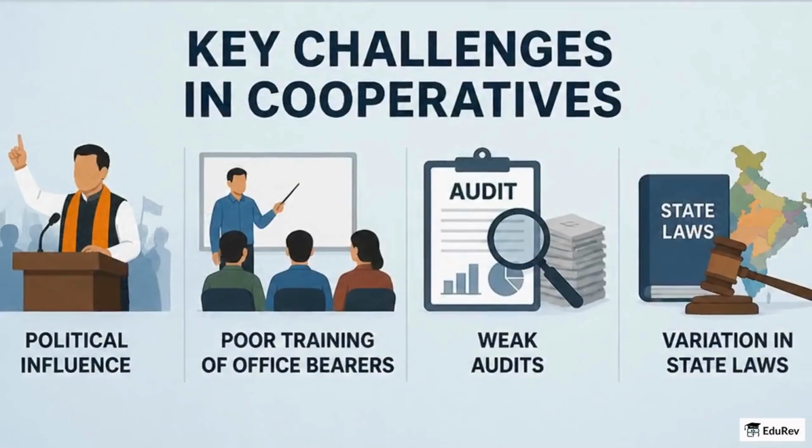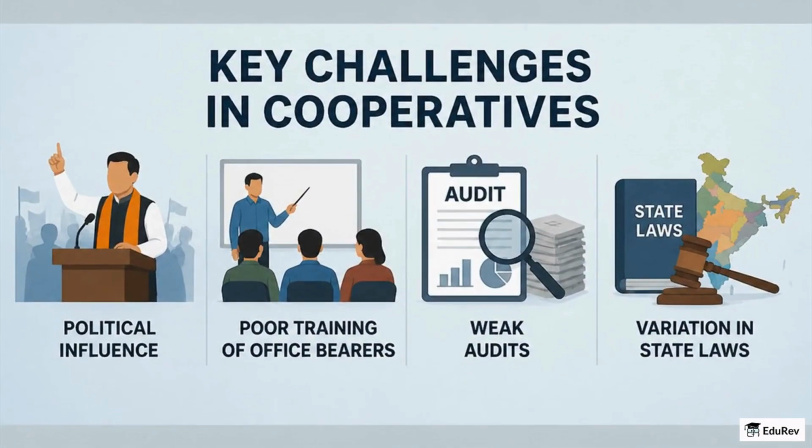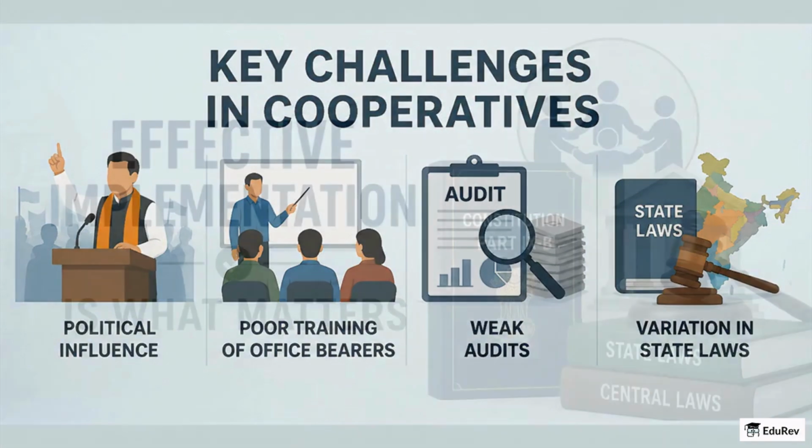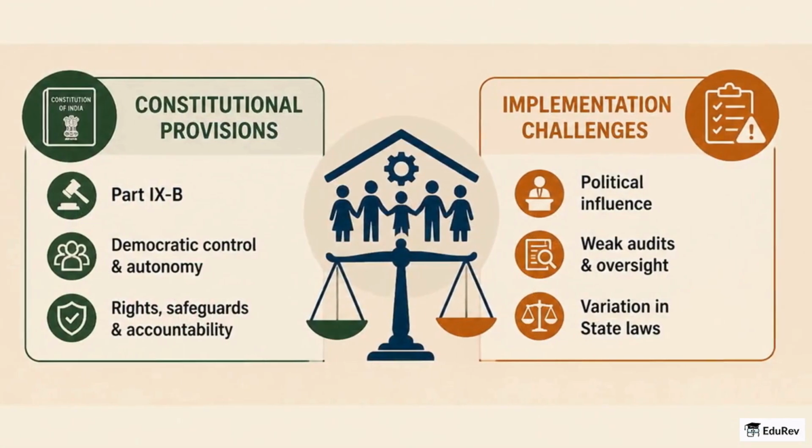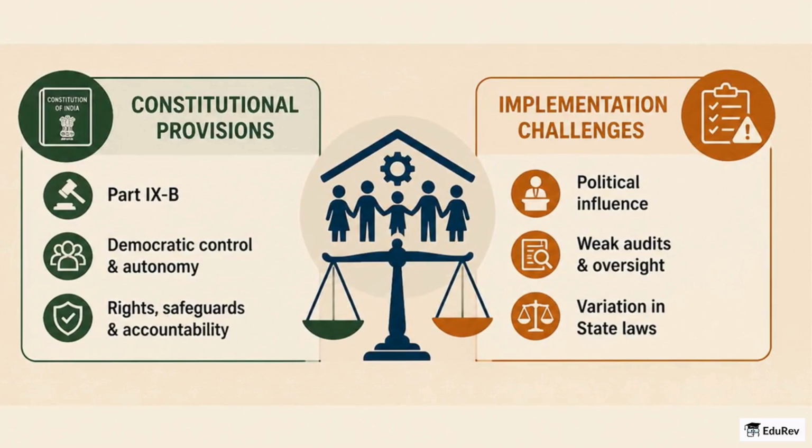But be honest about problems. Political influence, poor training of office bearers, weak audits, and variation in state laws continue to hamper many cooperatives. That is why effective implementation of Part 9B and complementary state and central laws matters more than the amendment text alone. For your exam strategy, highlight both the constitutional provisions and implementation challenges when discussing cooperatives in mains answers.